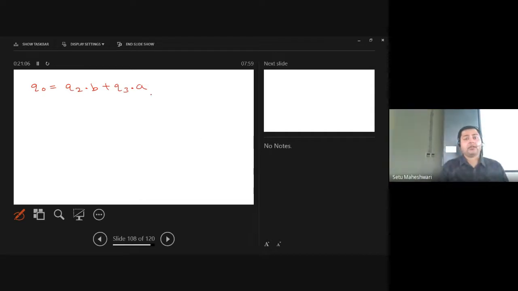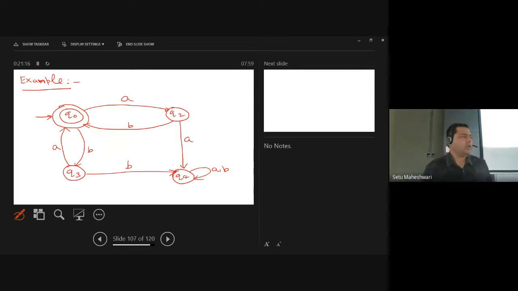There is another way to stay on Q0. What is that way? To have null with you. Is everyone clear for this? Because it's the initial state. If I don't have anything, I am on Q0 only.